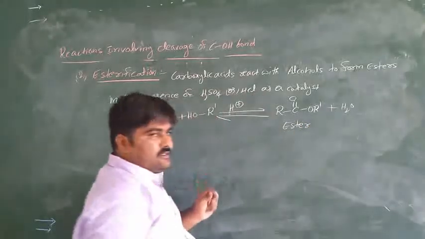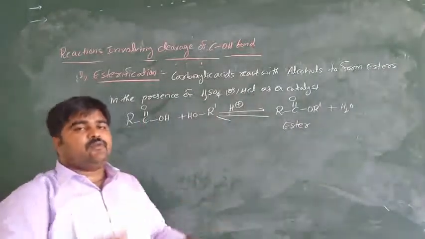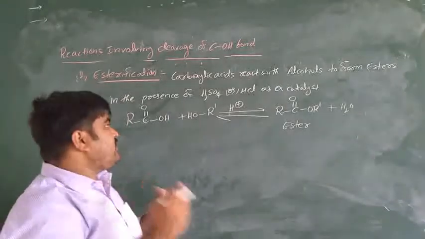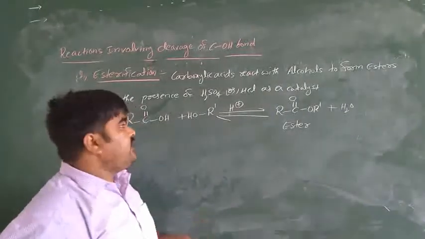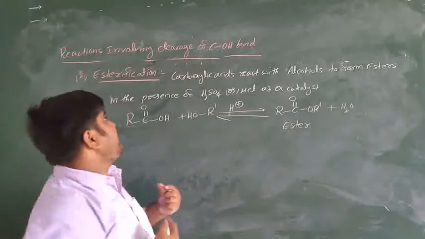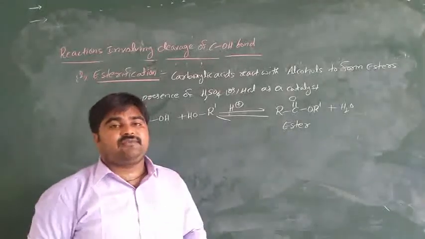This is the ester. This reaction is called esterification. Very important. Carboxylic acid reacts with alcohols to produce esters.